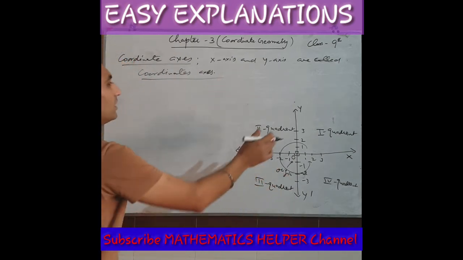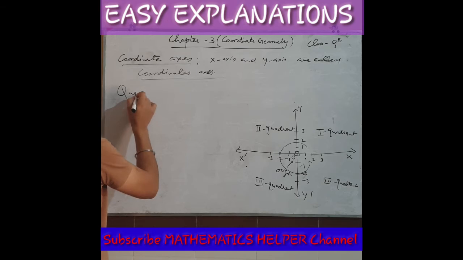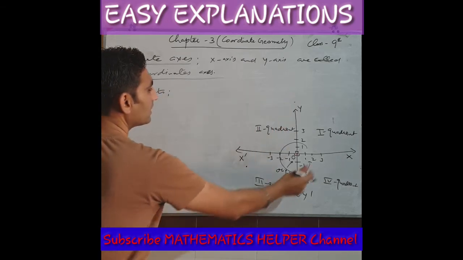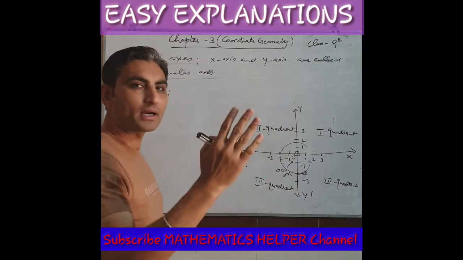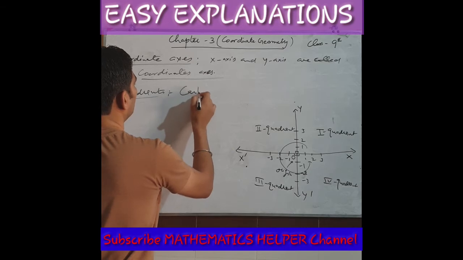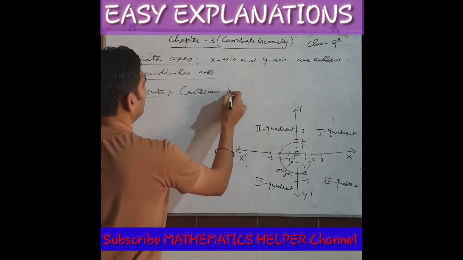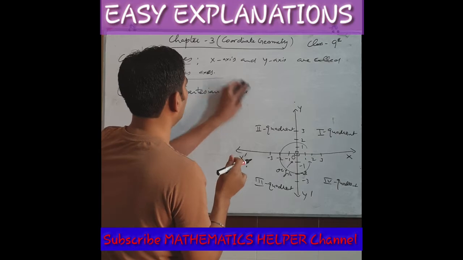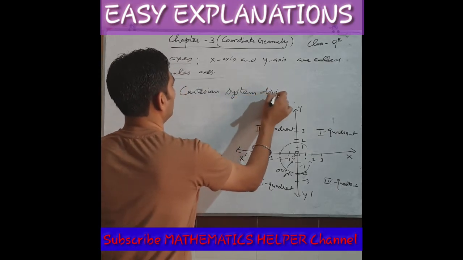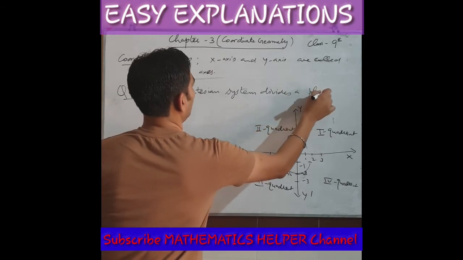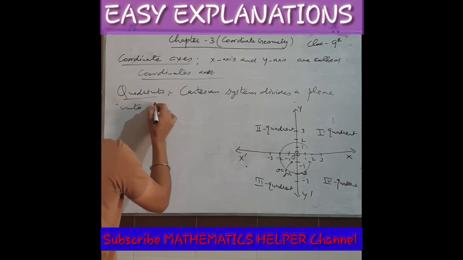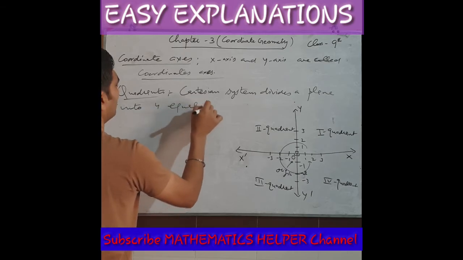Now I am telling about quadrants. What are the quadrants? Quadrants are actually this combination of four parts. The Cartesian plane or Cartesian system divides a plane into four equal parts.